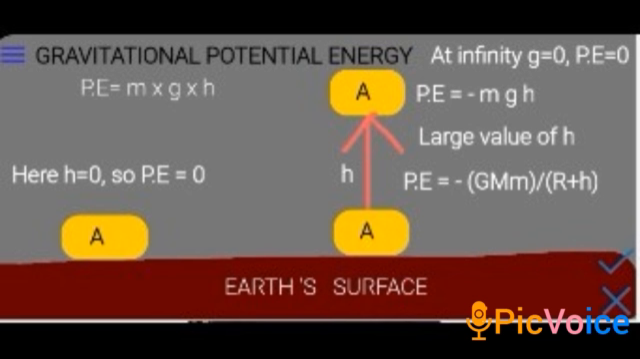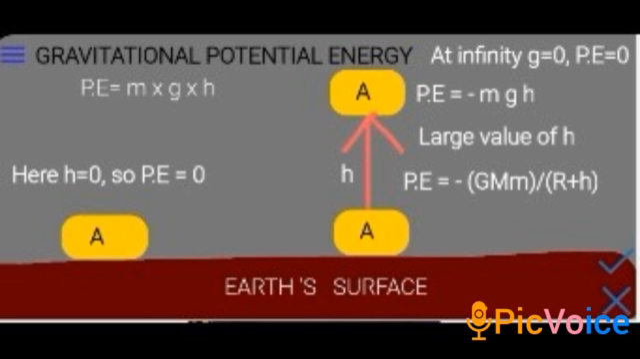But now see, in the second case, this same body A, I am raising it to a particular height h. Now again the PE will be mgh, but now it will be minus mgh. Why? Because we have studied earlier in the sign convention that g will be taken as negative if the body is going upwards. So PE becomes minus mgh.